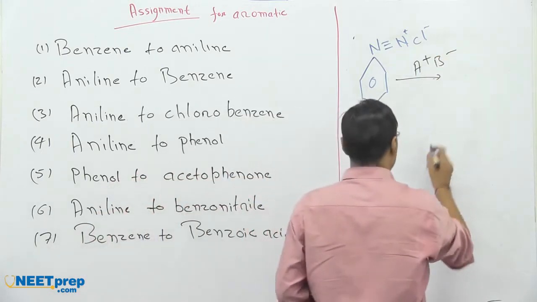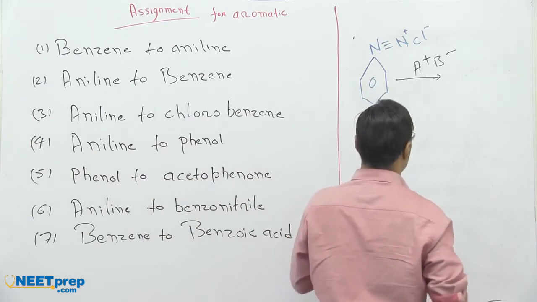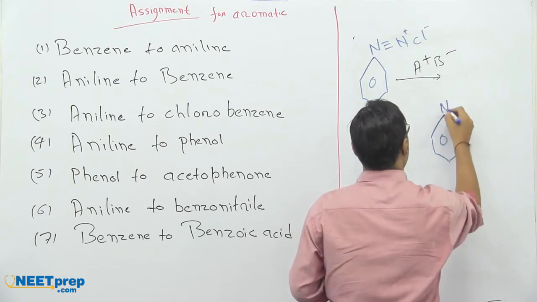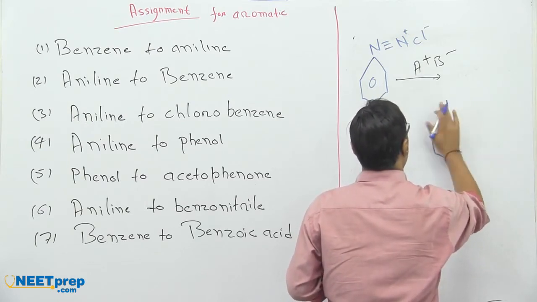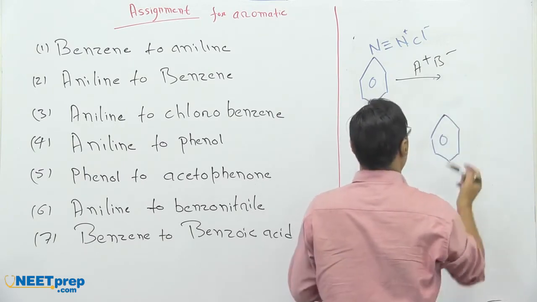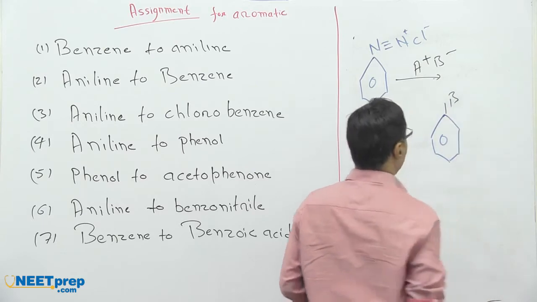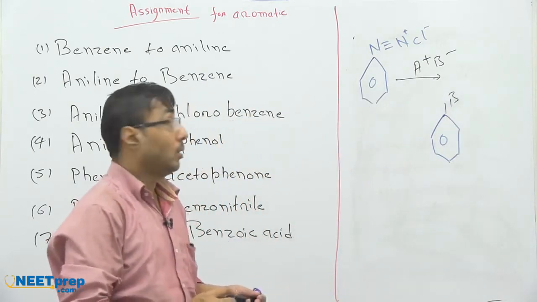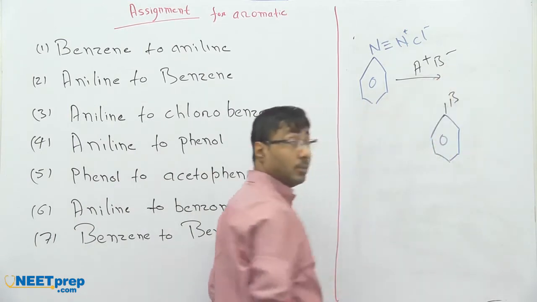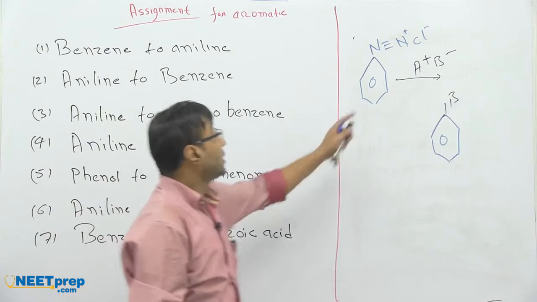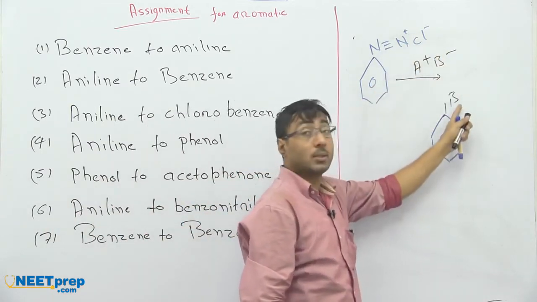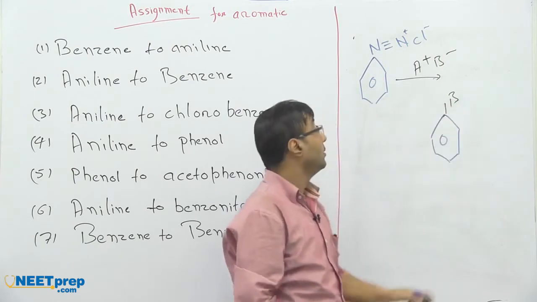So the product will be this: this part will come out, and in this part B will be there. So benzene diazonium salt combines with B negative. This entire part has been replaced by B negative. So now this is the benzene ring plus B.